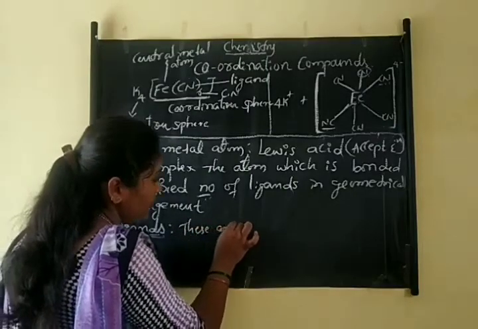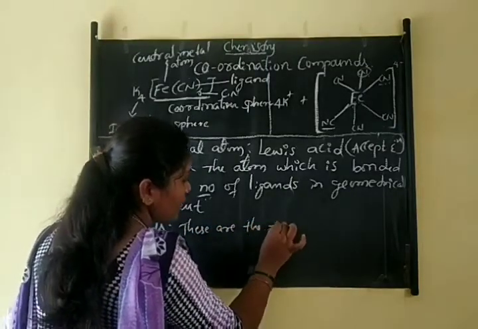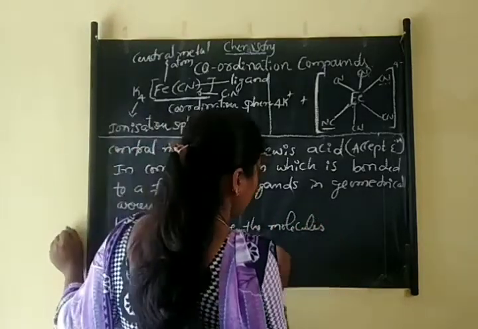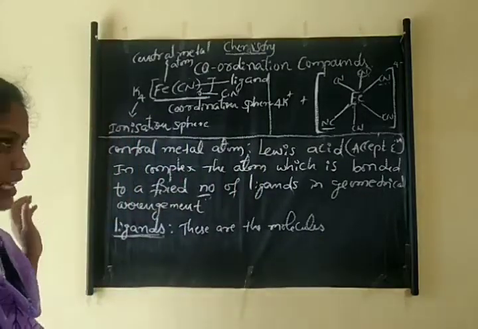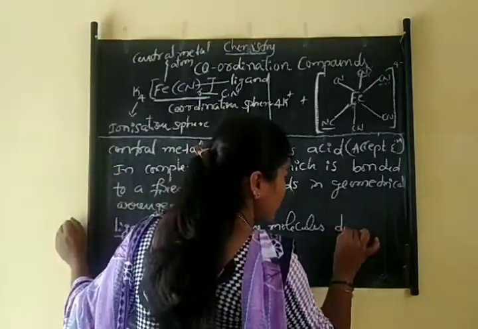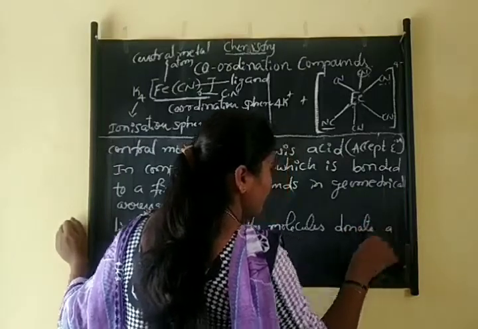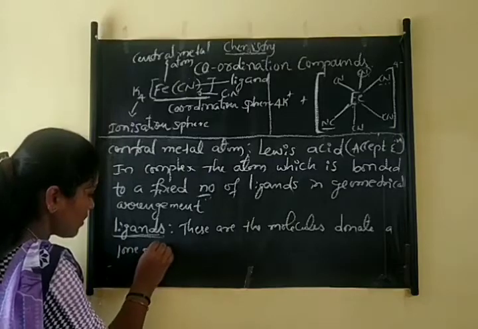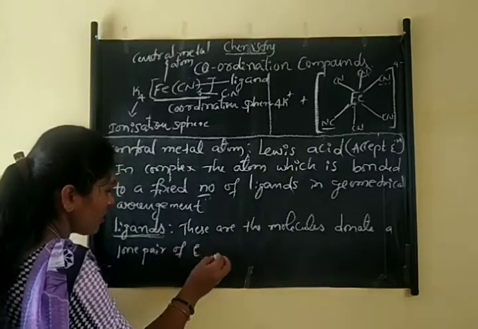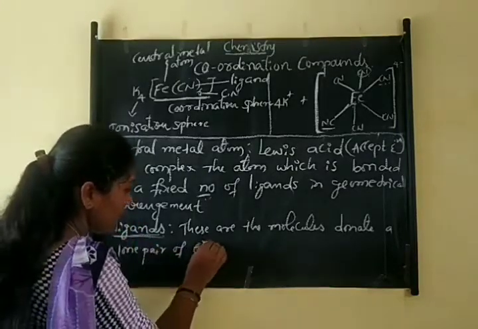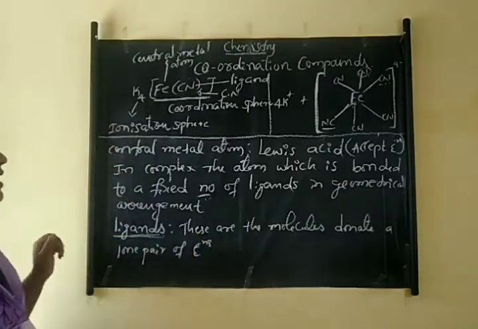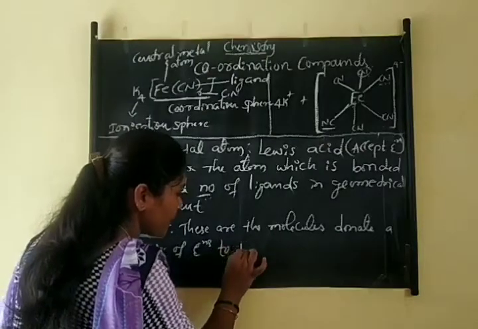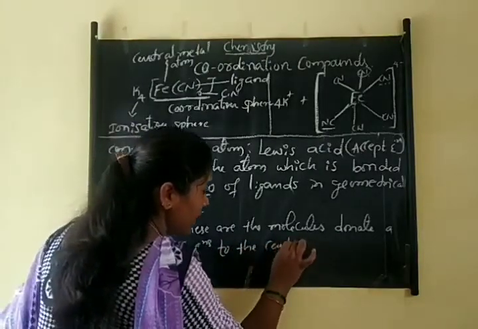These are the molecules, atoms or ions that donate a lone pair of electrons to the central metal atom.